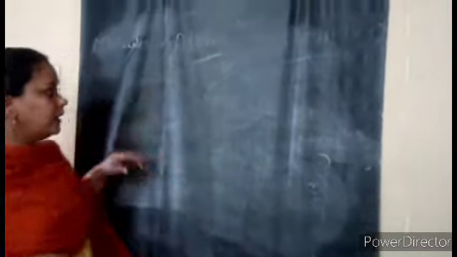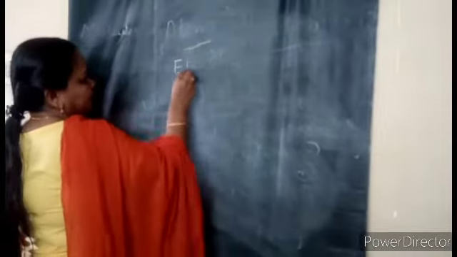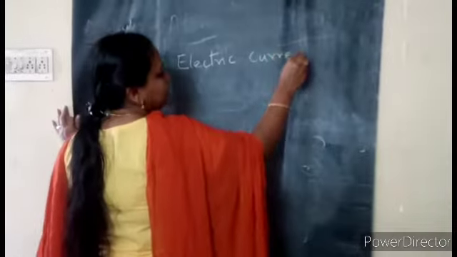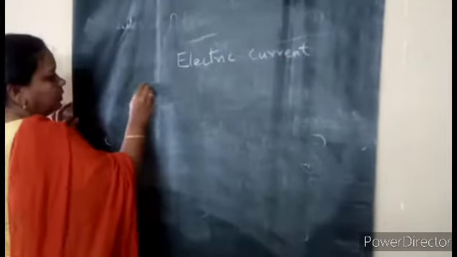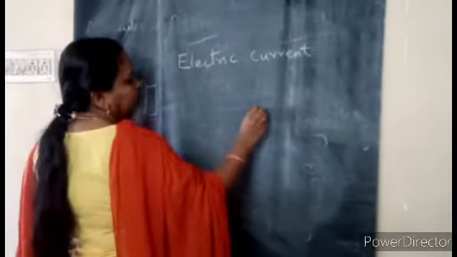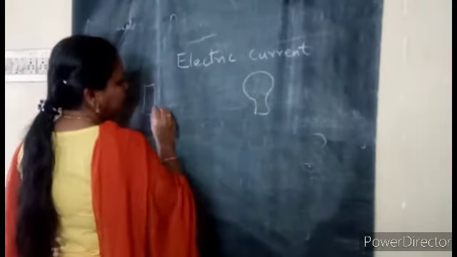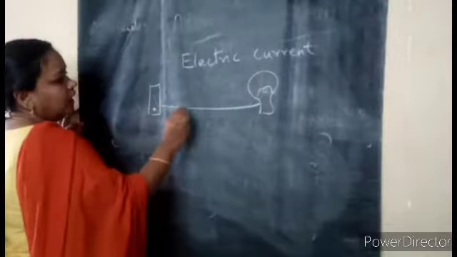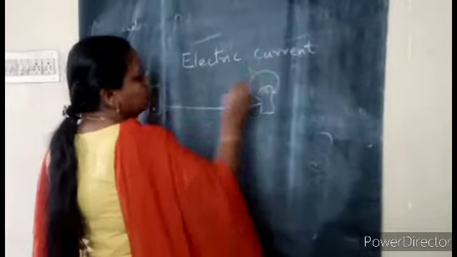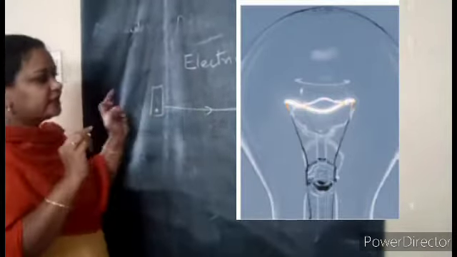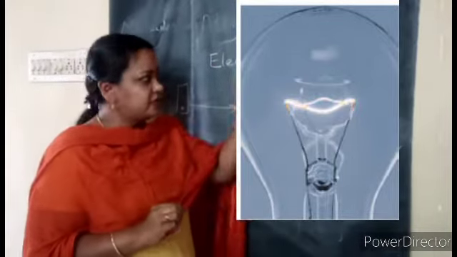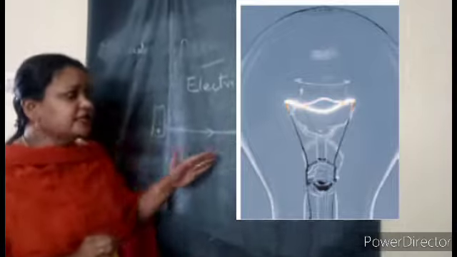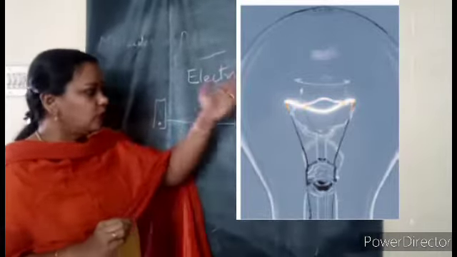Yes, children, now coming back to our electric current. You all know that electric current is nothing but the flow of electrons in a circuit. Before, I drew one switch and a bulb. The switch and bulb are connected by wire, so how will it glow? When the switch is on, it will start glowing. So what is flowing here? In one direction, electrons will start flowing. That is why it is called electric current. Now, can we draw like this every time? This is called a circuit, right?